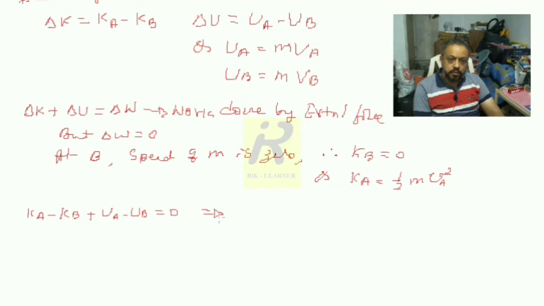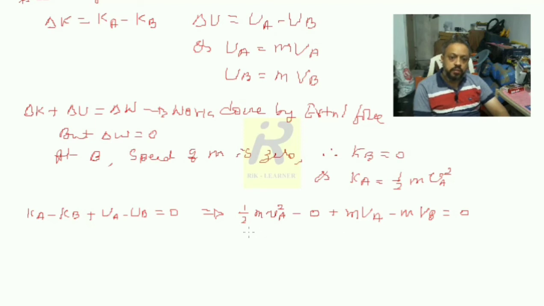Further, Ka is half m Va square minus 0, plus m into Va minus m into Vb, and this is equal to 0.